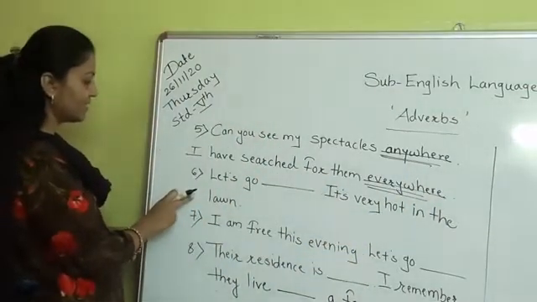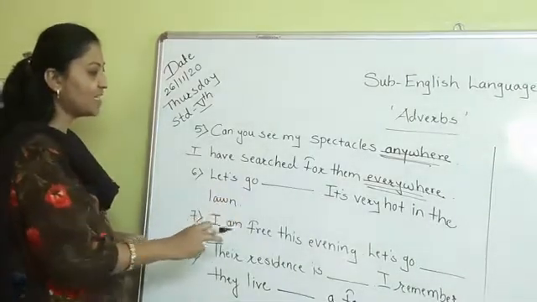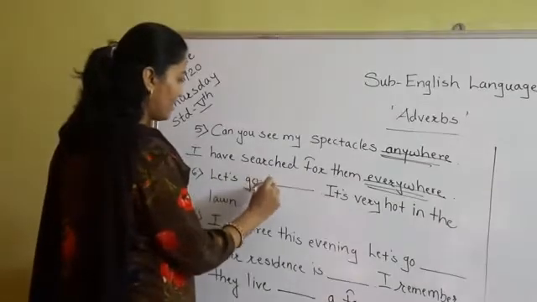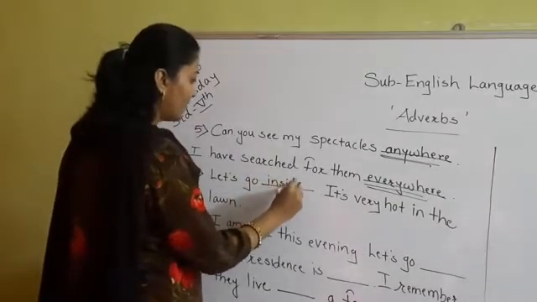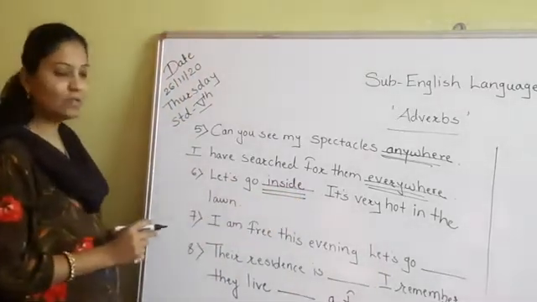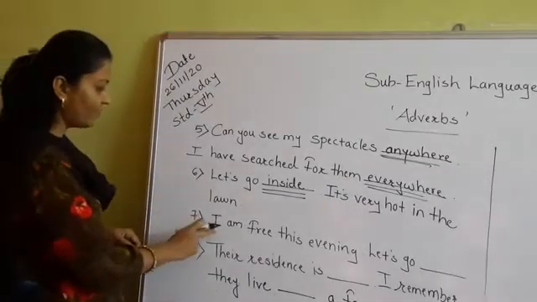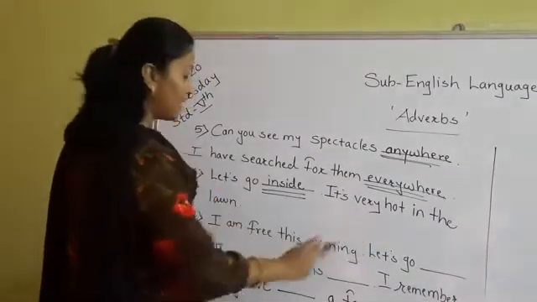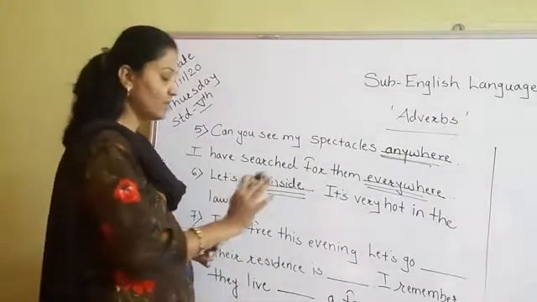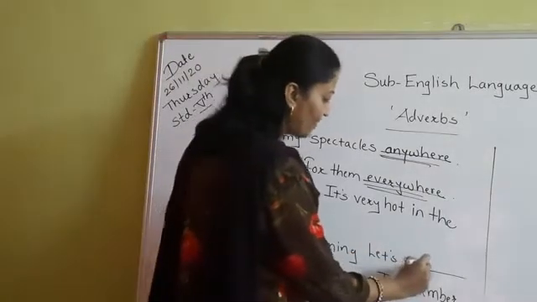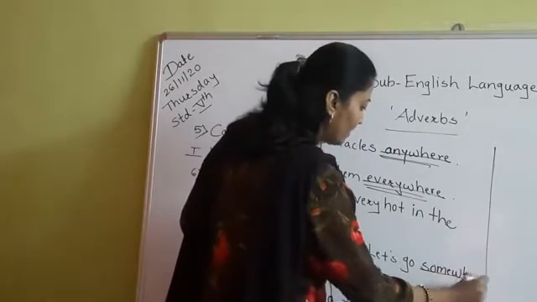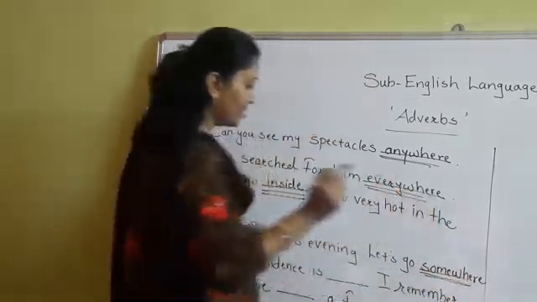Now see the next sentence. Let's go dash dash. It's very hot in the lawn. Let's go inside. The word we are using here, inside. Now seventh number. I am free this evening. Let's go dash dash. I am free this evening. So we want to go. Let's go somewhere. So we have used here somewhere and you have to underline it.